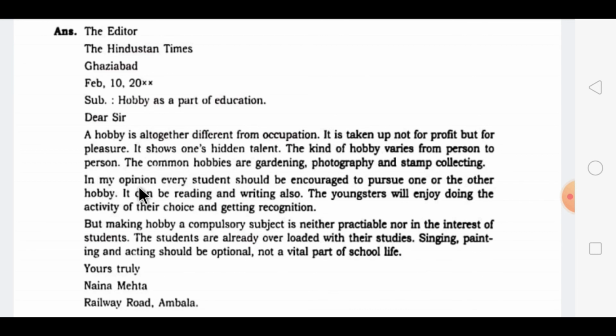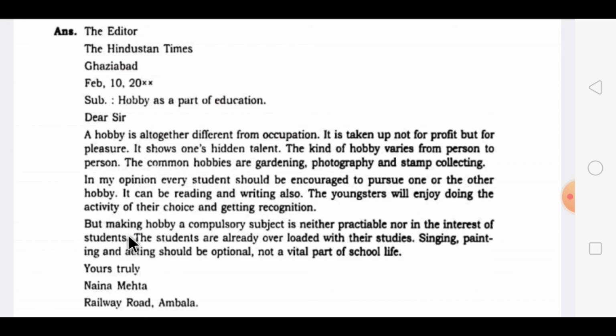Then comes the main part, the main paragraph of this. In my opinion, you are mentioning your opinion about that. Every student should be encouraged to pursue one or the other hobby. That means if you are taking it as a part of education, then you can say that every student should have a hobby. So it can be reading or writing also. The youngsters will enjoy doing the activity of their choice and getting recognition. And because of this, youngsters can enjoy their hobbies.